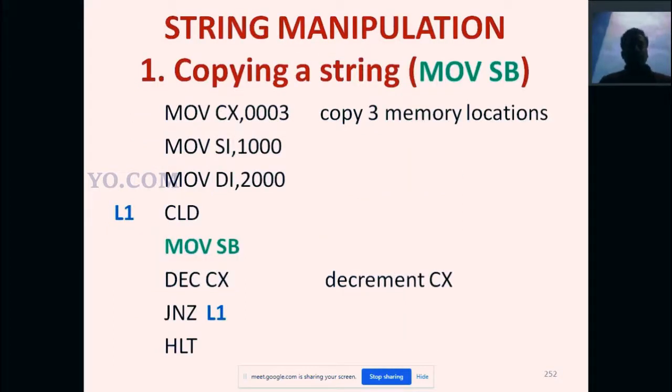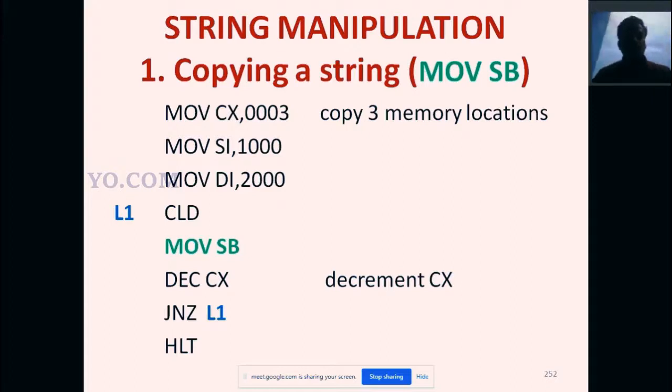Then string manipulation instructions. String manipulation is used for copying a string. Copy a string by using MOVSB. By using MOVSB we can copy some data from one location to another location. See, first instruction, MOV CX, 003. 3 is a count. How many data we are going to copy. So 3 memory locations, or 3 data, are considered here, so the count value is 3.